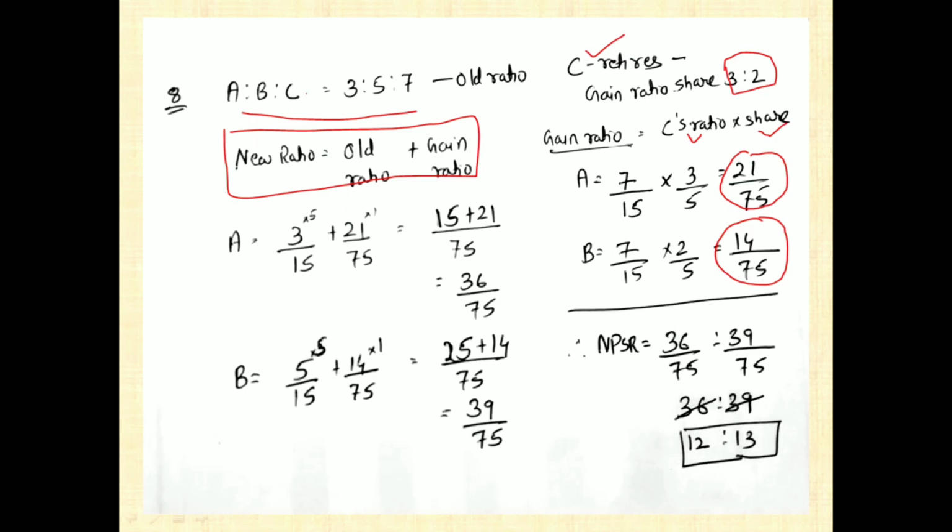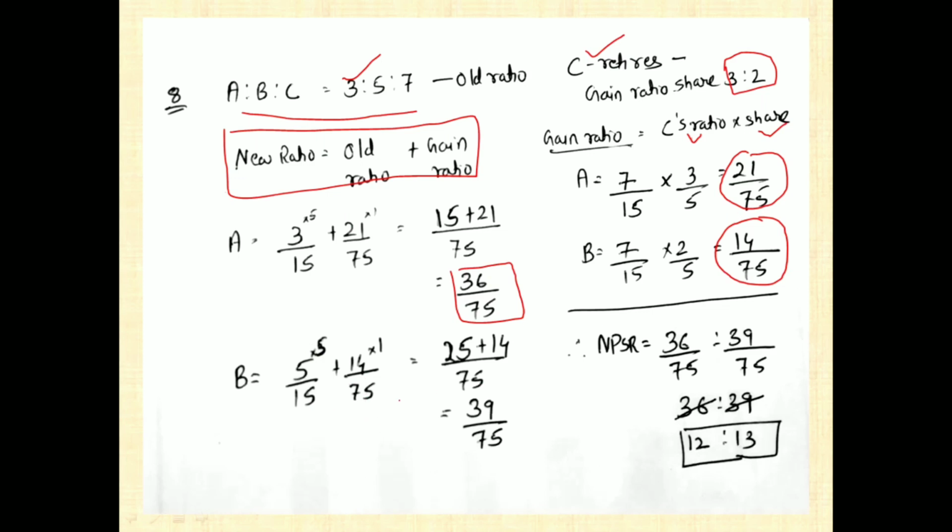Old ratio is 3 by 15 plus 21 by 75 is the gain ratio. So when you bring out the LCM of this, 15 5s are 75. So 3 into 5, 15 plus 21 into 1, because 75 ones are 75. So your answer is going to be 36 by 75. In the same way, B is 5 by 15. 5 out of 15 he is getting in the old ratio, plus 14 by 75 is the gain ratio.